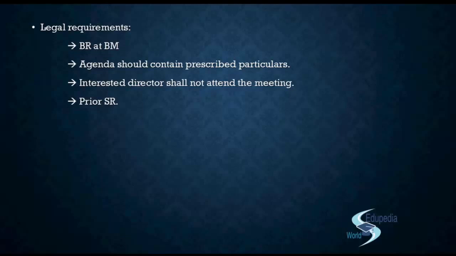So you have seen in the case of goods and services, it is 10% of turnover or 100 crore, whichever is lower. In the case of property, where you are actually selling or disposing of or buying a property, there you had 10% of net worth. But while you're leasing a property, they have included 10% of net worth as well as 10% of turnover, or 100 crore, whichever is lower.